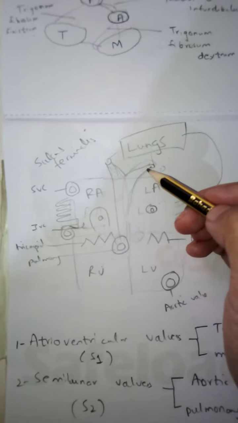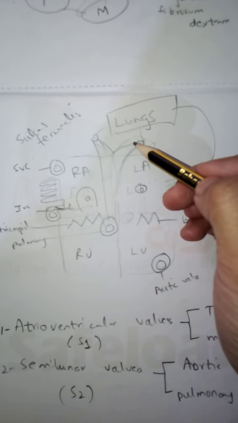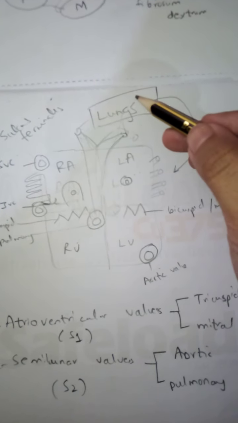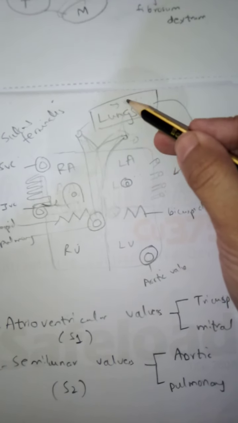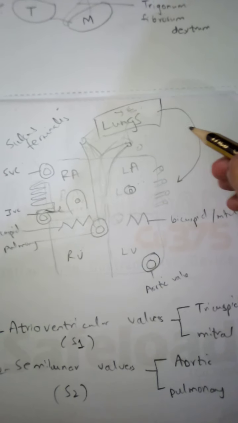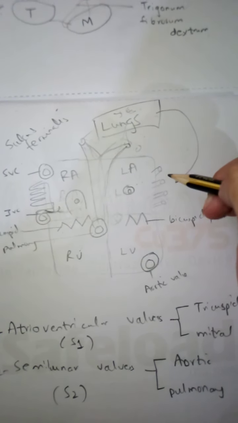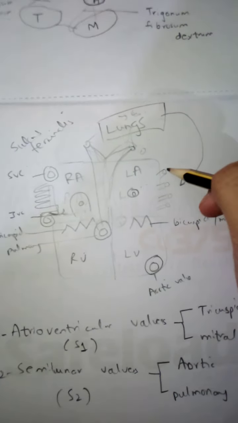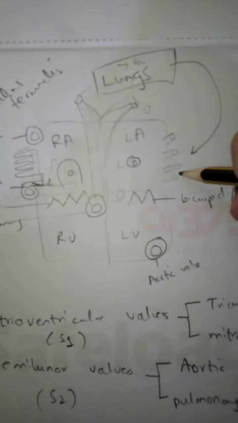These are the only arteries that take the deoxygenated blood from the heart to the lungs. There is oxygenation at the capillary level, and the oxygenated blood is returned to the heart through four pulmonary veins into the left atria. The pulmonary veins are the only veins that contain the oxygenated blood.